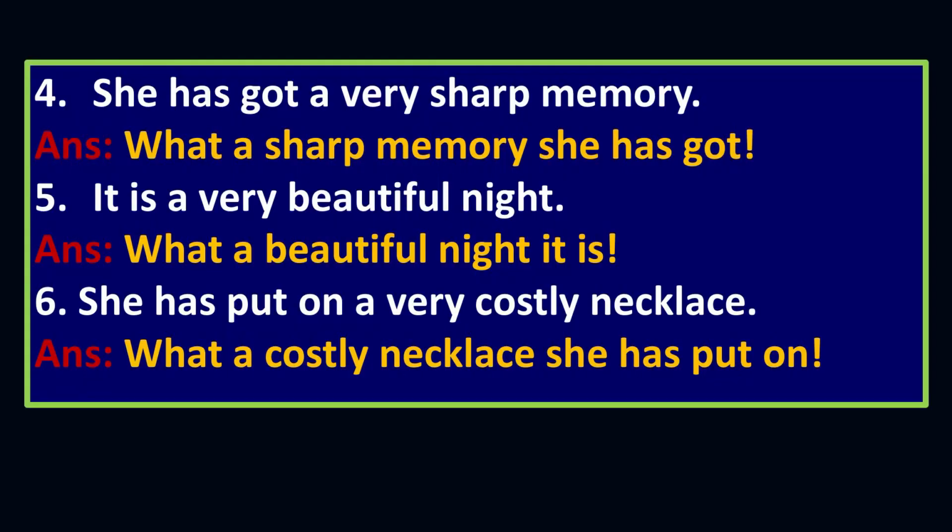Next one, she has got a very sharp memory. In this sentence there is an article a. So, I have already told you, if there is a or an, then start with what, and then connect the first part. So, what a sharp memory she has got, removing very.